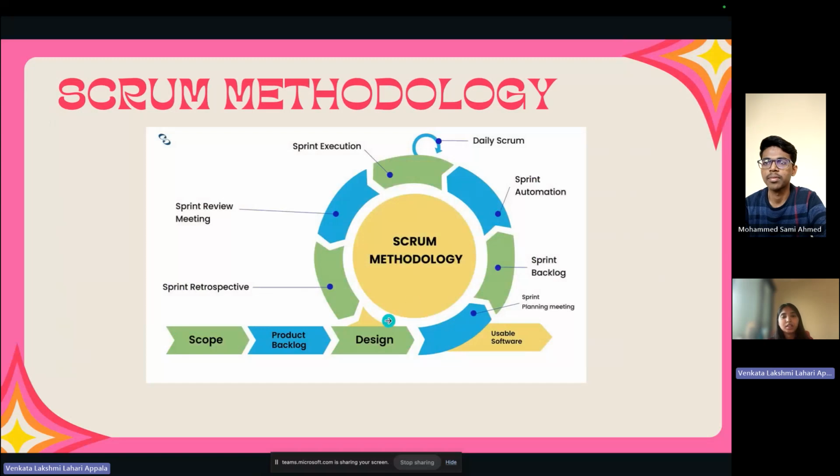In this diagram, we can see the scope, product backlog, design, and sprint planning meeting. There are sprint backlogs, and the daily Scrum meetings are recursive, followed by the sprint execution, sprint review meeting, and the sprint retrospective. We followed this methodology so that we can work efficiently, and we used this technique in our project.